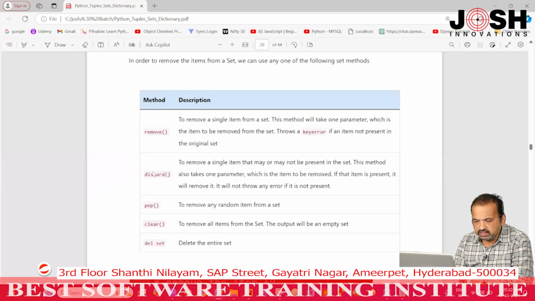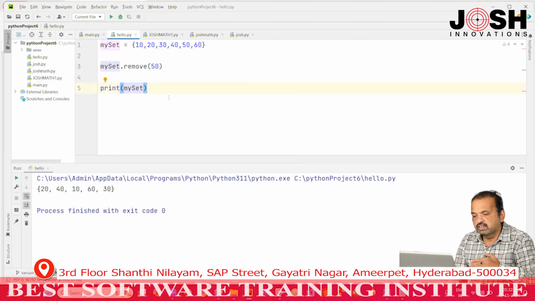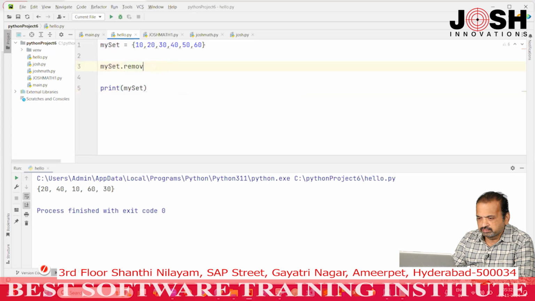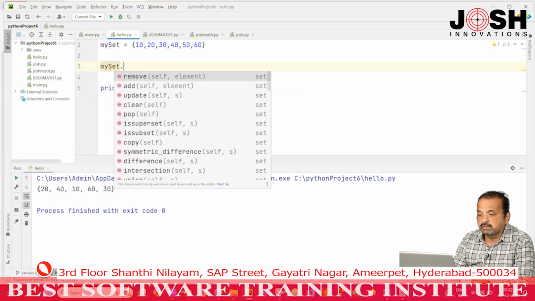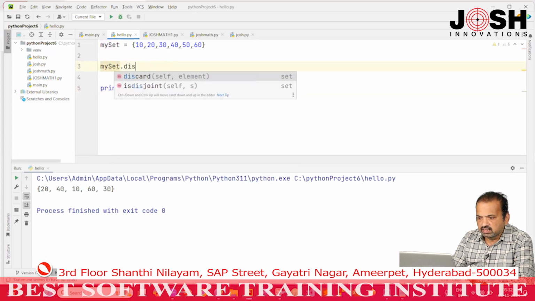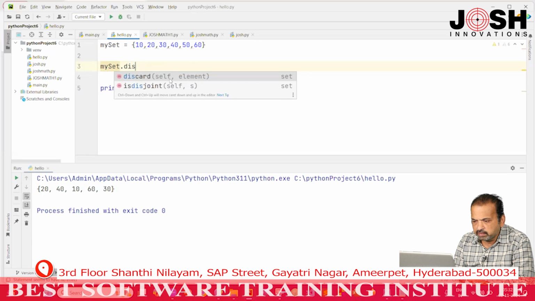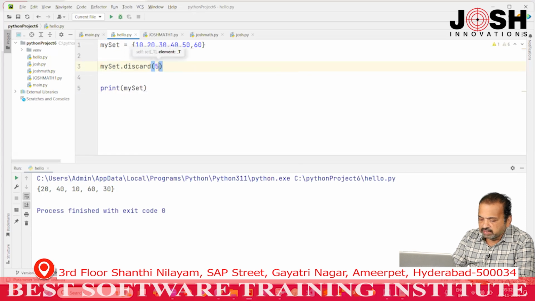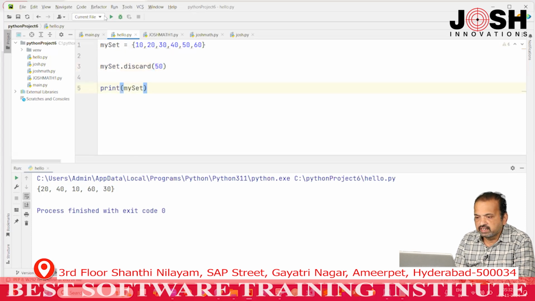See, there is one more method called the discard method. Now, we will see the discard method. After discussing the discard method, we will compare the remove method and the discard method. See, the discard method and remove method both are same. Now, this time I use discard. See, discard also passes the element the same way, that is 50, and I run this. When I run this, same output we get: 20, 40, 10, 60, 30. It is removed.